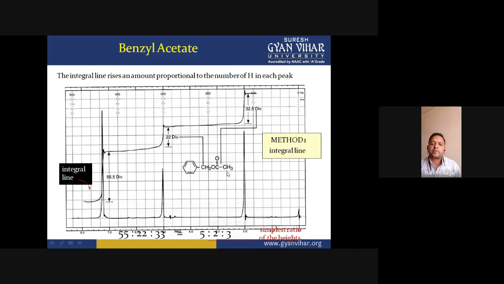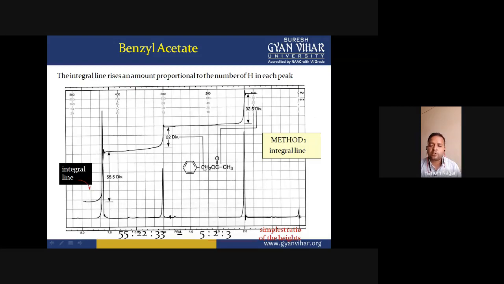Actually, on the basis of the chemical environment around the protons. Around CH3 protons, the carbon is attached, and carbon does not show a very strong negative inductive effect. So these protons show an NMR signal at a higher field compared to CH2 protons, because the CH2 protons are connected with the oxygen and also with the aromatic ring.